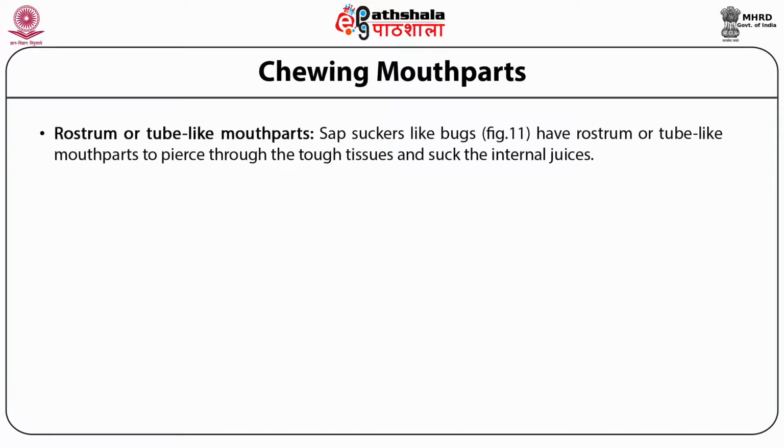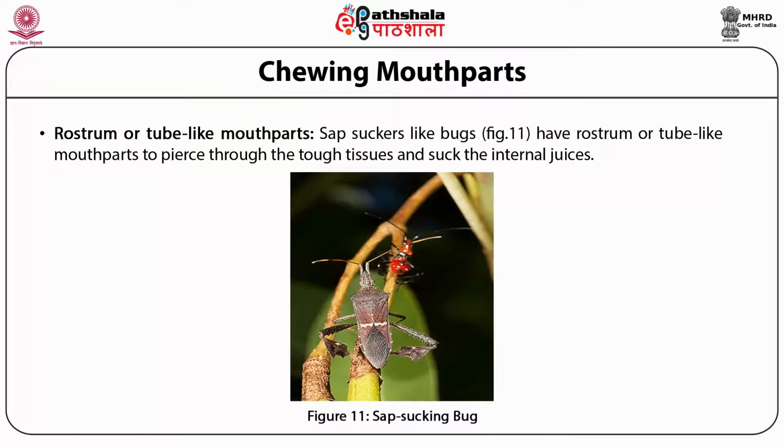Rostrum or tube-like mouthparts. Sap-sucker-like bugs have rostrum or tube-like mouthparts to pierce through the tough tissues and suck the internal juice. This figure represents a sap-sucking bug.